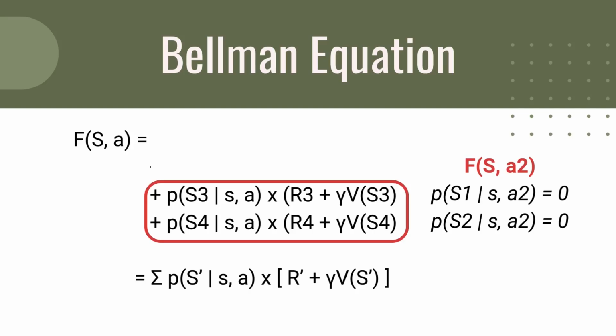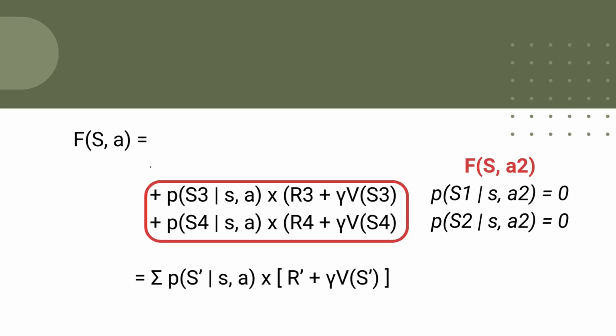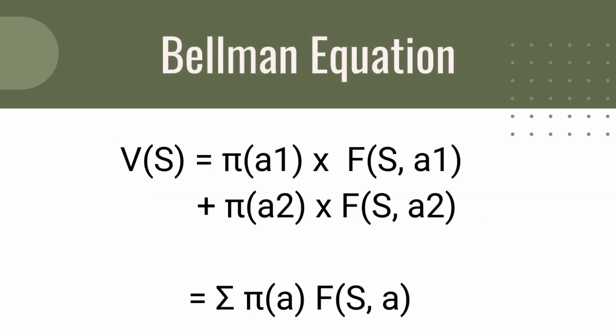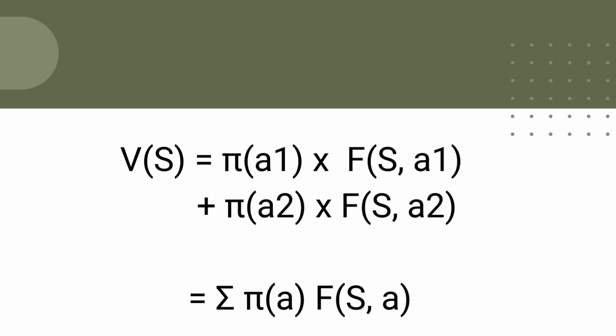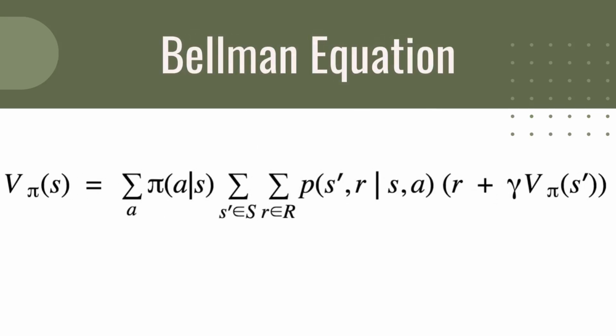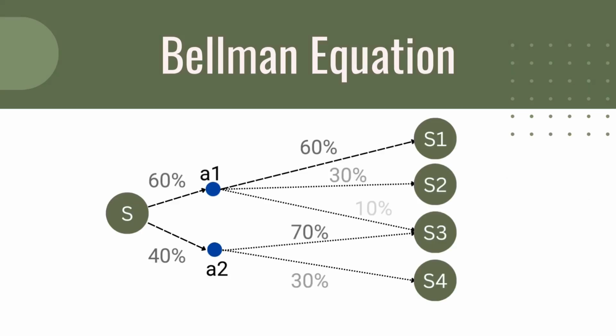Now, let's factor in the f of s comma a with the main formula of V of S. We can see that we can group the policy pi and the term f of s comma a under the same sum sigma. Because the f of s comma a will depend on the action A, depending on A, some of the probabilities will become 0, and the formula will remain the same as previously. Finally, by expanding a little bit the previous formula and replacing f of s comma a by its expression, we get the main Bellman equation. As you can see, despite its cryptic appearance, the Bellman equation is not as hard as it appears. From now on, this equation won't be a mystery for you. Keep in mind this tree-like graph. It will be crucial for understanding the whole concept.